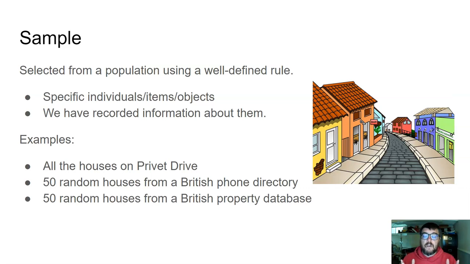So houses on Privet Drive would be in Britain, 50 random houses from a British phone directory, 50 random houses from a British property database. Those would all be examples of samples because they're specific concrete things we can point to and say, you are in the sample. And then we can measure them. We could say, how big are they, what color are they, what is their favorite flavor of pizza, that kind of thing.